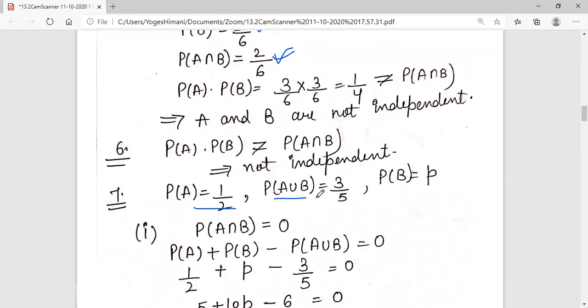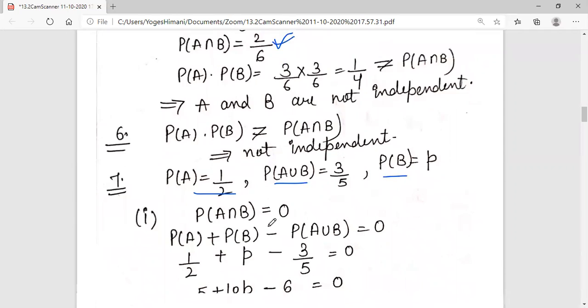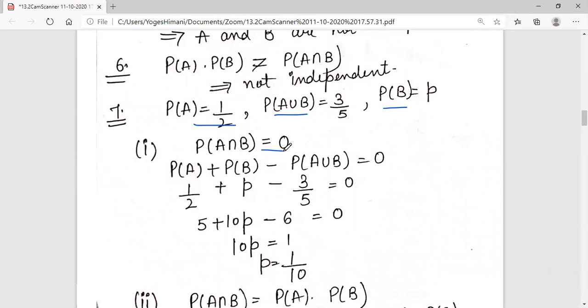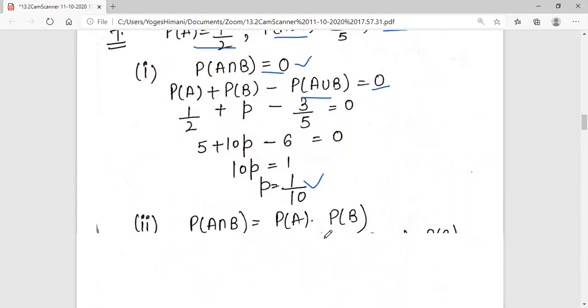Probability of A union B is 3 by 5, and P of B is P. Find P, if in the first part the intersection is 0. Now, you can use the union formula, because the intersection is 0: P of A plus P of B minus P of A union B is equal to the intersection. And what is the intersection? That is 0. Put the values: 1 by 2 plus P minus 3 by 5. Take LCM and the P value is 1 by 10.